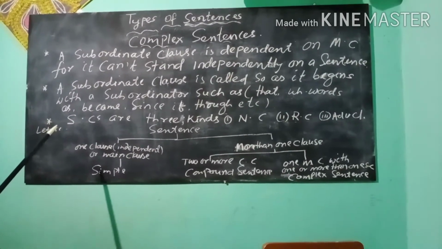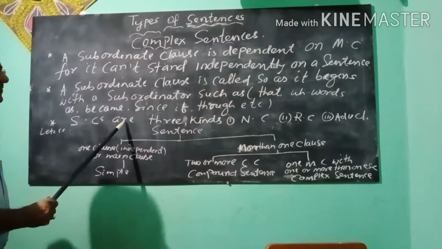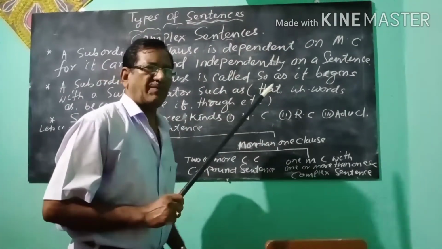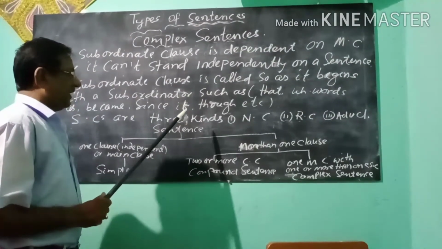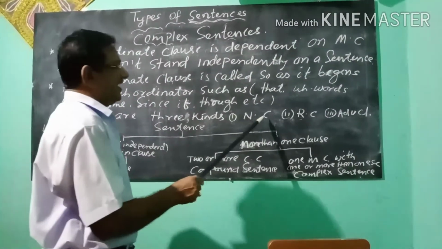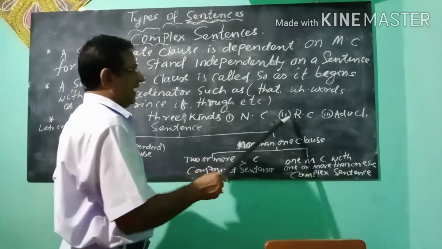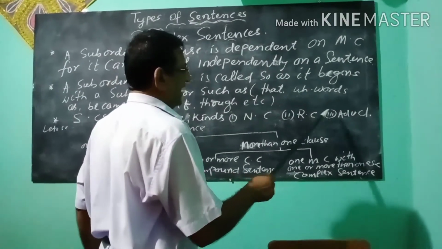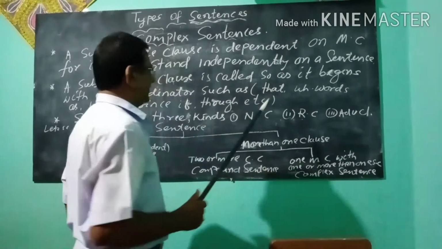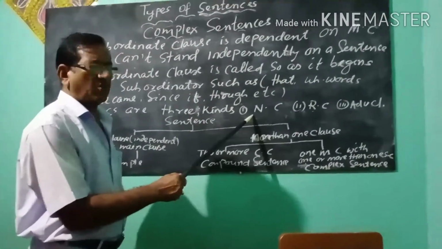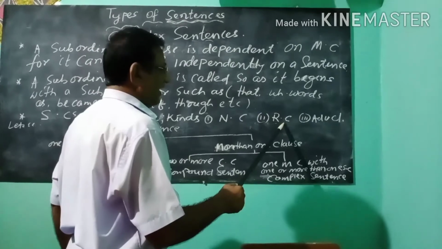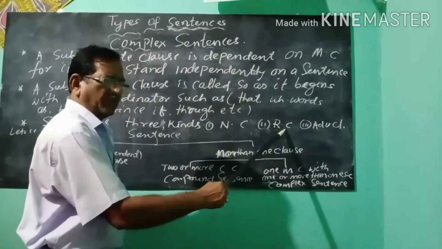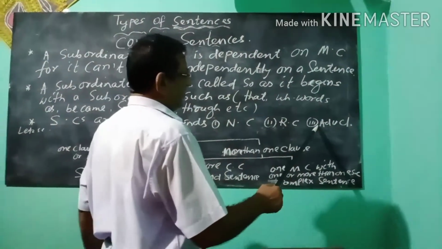Again, we see subordinate clauses are of three kinds: NC, noun clause; RC, relative clause or adjective clause; and adverb clause.